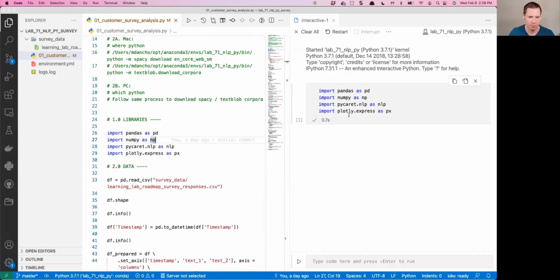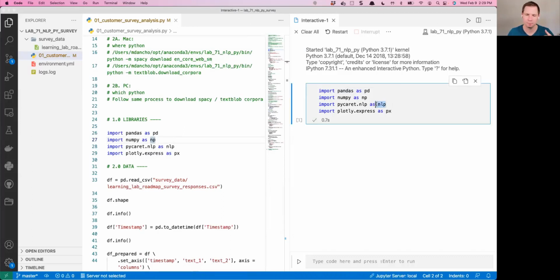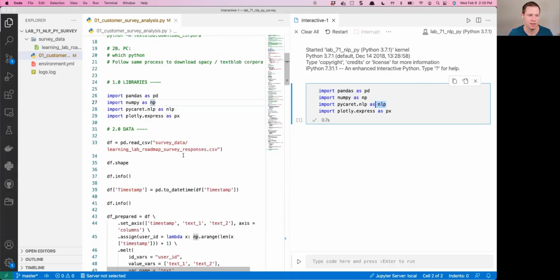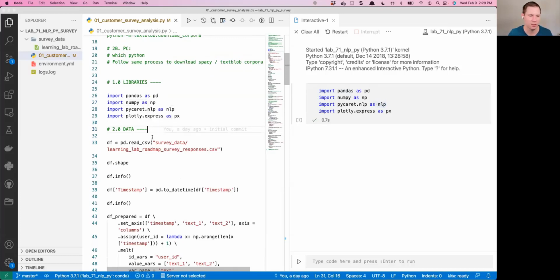I've just imported pandas and NumPy. Pandas and NumPy are the main data wrangling libraries and your numerical, kind of statistical libraries. Then I've imported the PyCaret NLP module as nlp, and that's going to be doing all of our NLP analysis for the PyCaret portion. We're also importing Plotly Express as px. Plotly is a visualization tool, and Plotly Express is just a low-code visualization option, so we'll make some plots using it today.